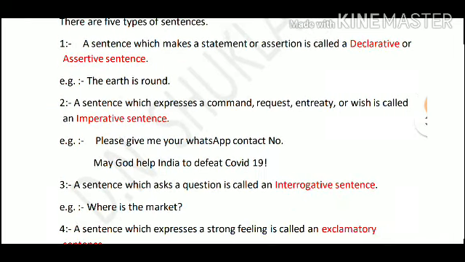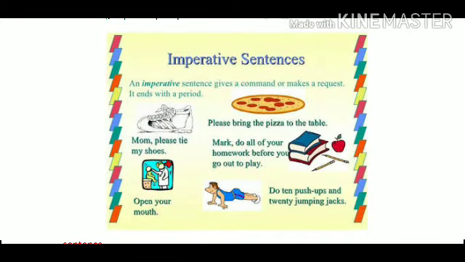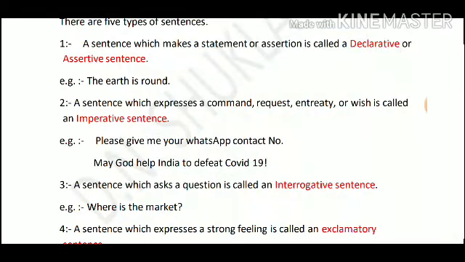Second point, I am going to tell you about imperative sentence. A sentence which expresses a command, request, entreaty, or wish is called an imperative sentence. If you order anybody for anything, or you request, or you advise, or you have any type of wish, such sentences are used to express these expressions of request, command, or advice. Whatever sentence we use for this is an imperative sentence.